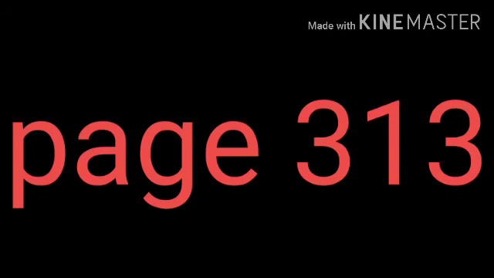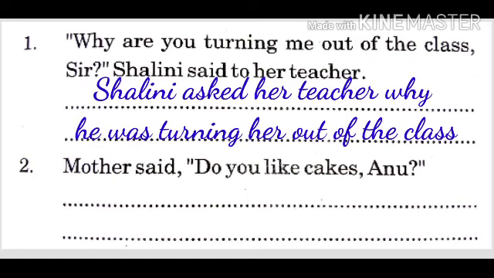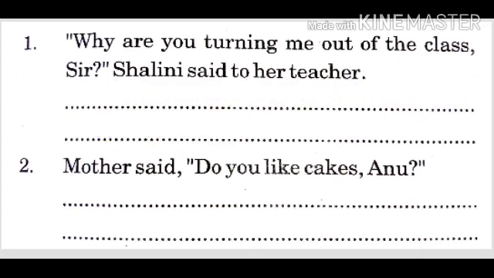Now students, let's do a question in your book. This is at page number 313. Rewrite the following sentences in indirect speech. "Why are you turning me out of the class, sir?" Shalini said to her teacher. Now you have to change it to indirect. So you will write, Shalini asked her teacher why he was turning her out of the class. Now if you say, Shalini asked her teacher why was he turning her out of the class, it would be incorrect because I told you that interrogative changes to statement. So we have to use the pronoun first and then the verb. Subject first and then the verb.